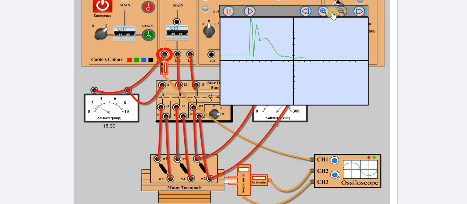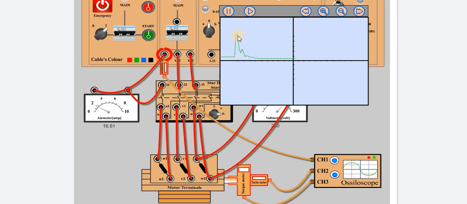But from star connection, it is switching to delta.